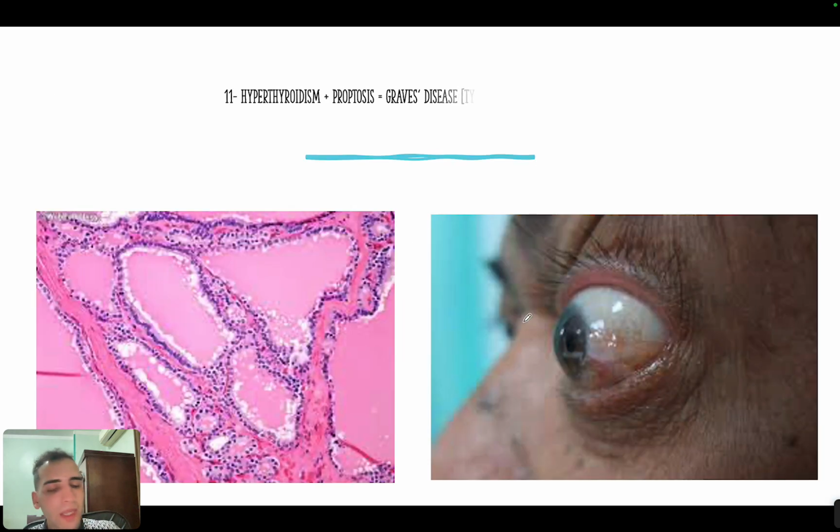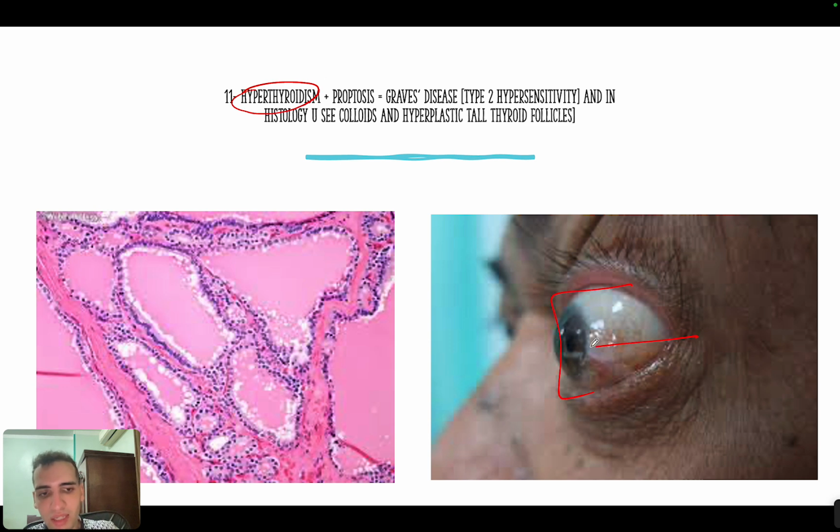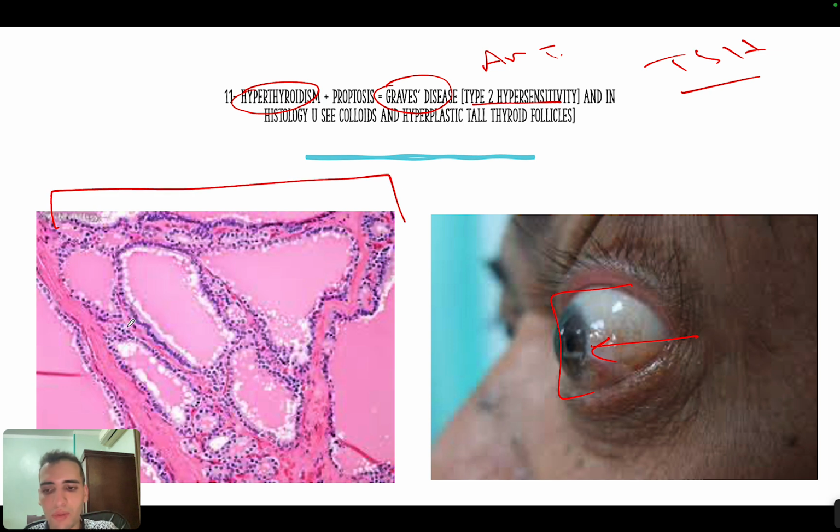Okay. The second concept is that whenever you see hyperthyroidism with proptosis and exophthalmos, this is always Graves' disease. Now, the way they can ask you about Graves' disease is which type of hypersensitivity it is. It's type 2 hypersensitivity because there are antibodies that activate the TSH receptors. Okay. And another thing is that sometimes they will show you the histology instead of giving you the symptoms. And in the histology, what you would see is a lot of colloid, because the thyroid gland is working too much.